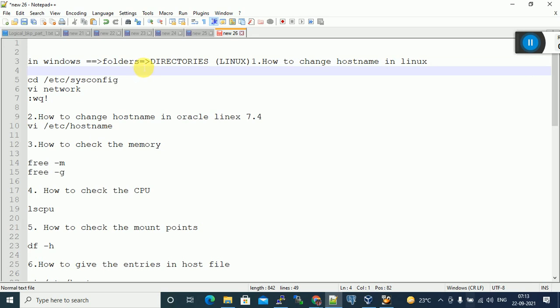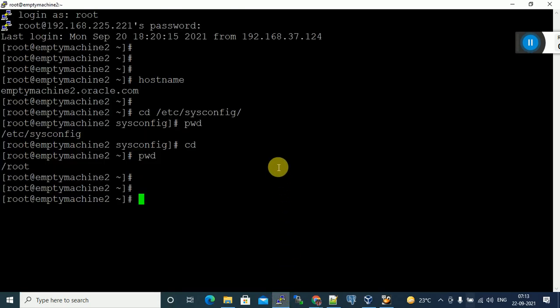Same purpose. We can save the files inside a folder. Here also we can save the files inside directories. In Windows we call them folders. In Linux operating system we call them directories. Clear?